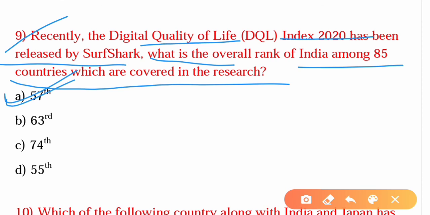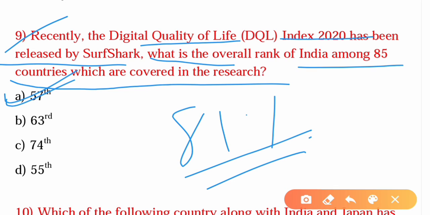A total of 85 countries participated, and these 85 countries comprise 81% of the world's population. The parameters used for this research were internet affordability, internet quality, electronic infrastructure, electronic government, and electronic security.